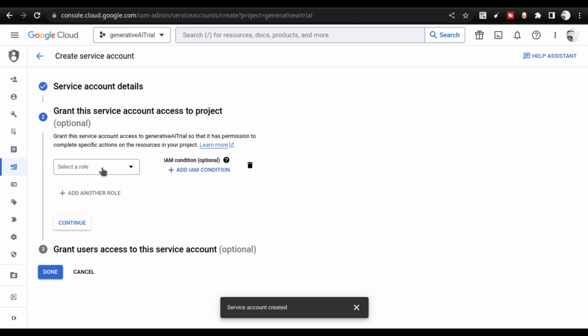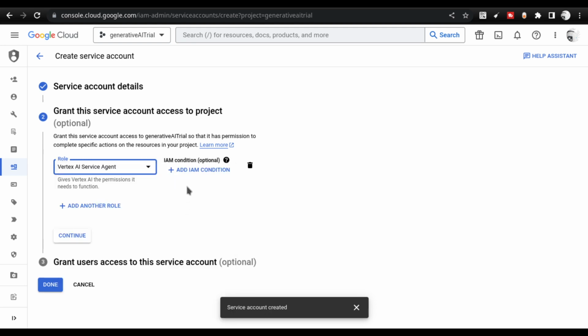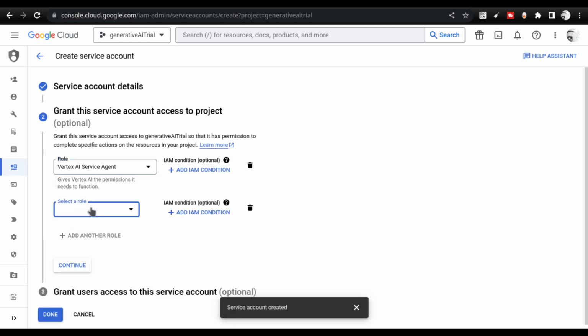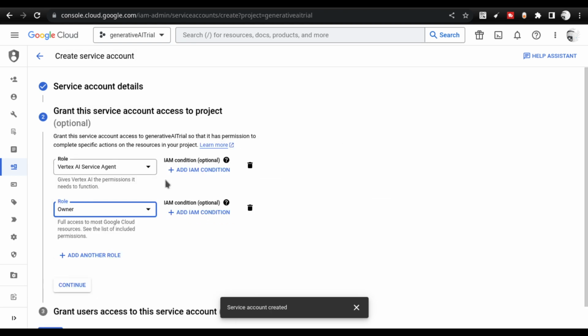So ensure that you give the description, and then once you click on select role, you have to select Vertex AI Service Agent. So this is the first step. You have to select Vertex AI Service Agent, and then another role you have to select is owner. These two roles will ensure that the service account you are creating has sufficient power to connect with the large language models from your local execution environment or your coding environment. This is the key point I wanted to highlight to you guys.